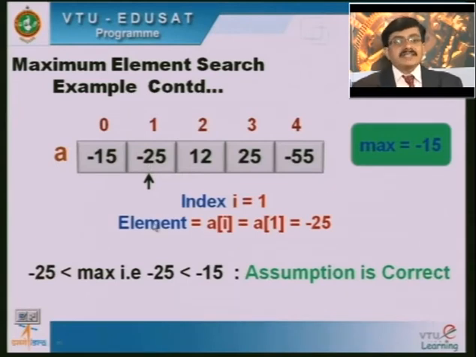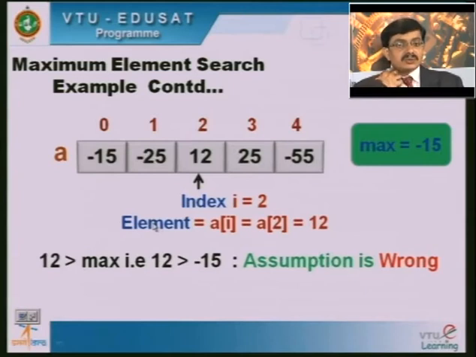Now, if I go for the next iteration, when i is equal to 2, I will be pointing to the element A of 2. A of 2 means the value is 12. Our assumed maximum value is minus 15. Again, I am supposed to do the comparison in programming. The current value is 12 here. Is it greater than the assumed max value? We will see. 12 is greater than the max value, because 12 is greater than minus 15.